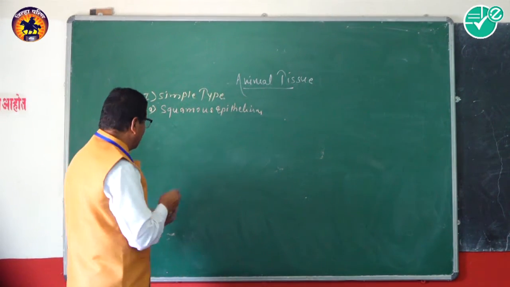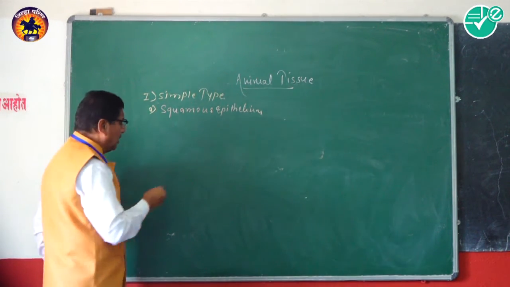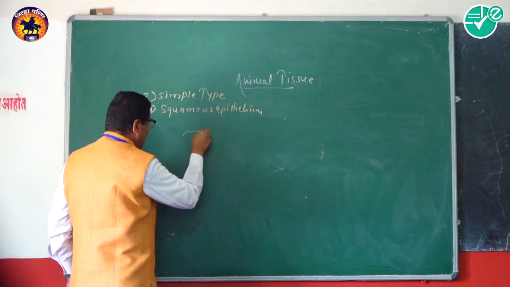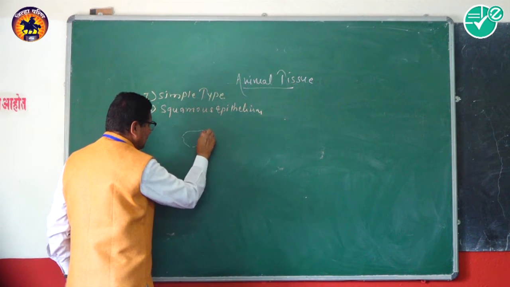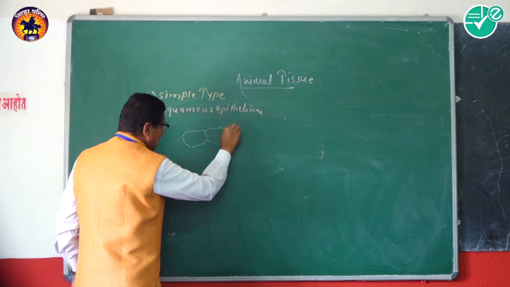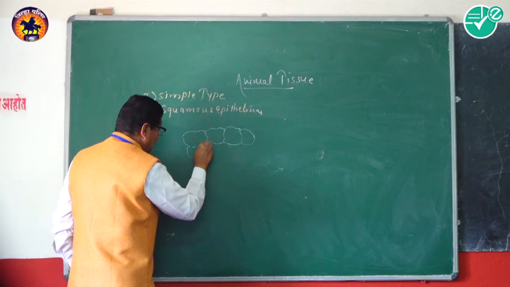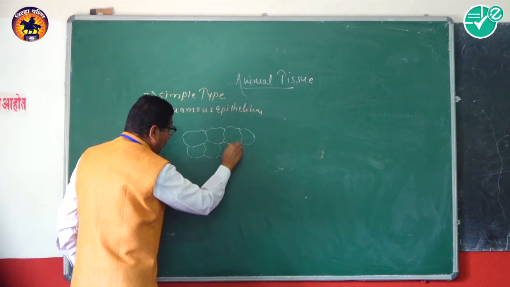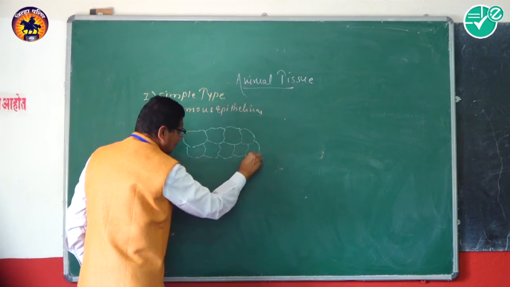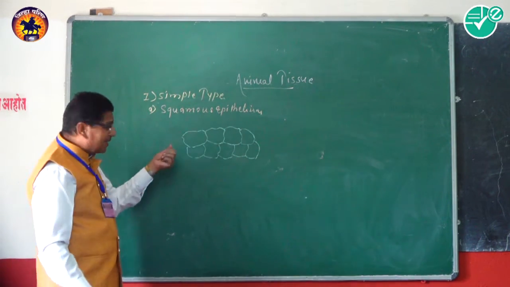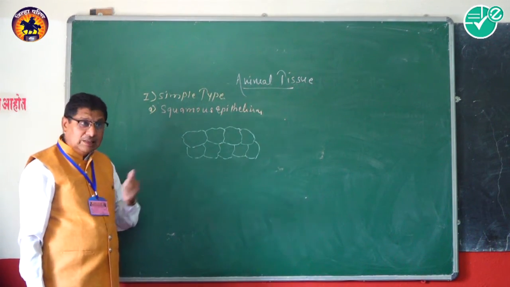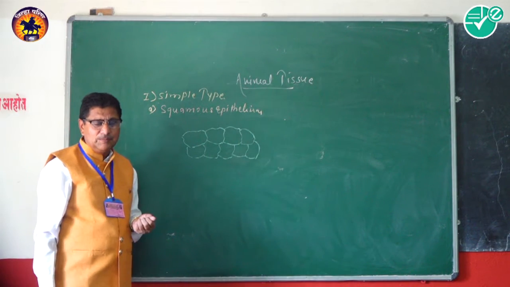In the squamous epithelium, the cells are hexagonal like this. The cells are hexagonal, or flat cells, or polygonal cells. These cells are roughly hexagonal.